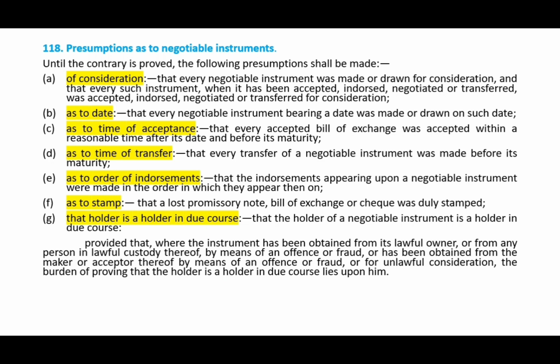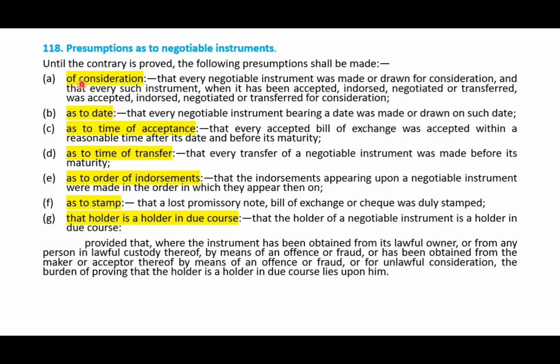Then coming to the next very important provision with regard to negotiable instruments, section 118, that is the presumption. So the following presumptions shall be made. There are 7 presumptions provided under this section, and particularly UGC NET loves to ask questions in chronological order. So you have to study all these 7 presumptions in the order as provided under the Act.